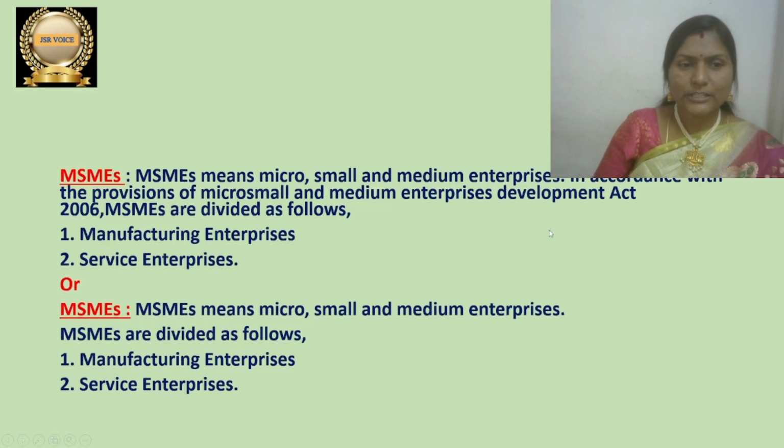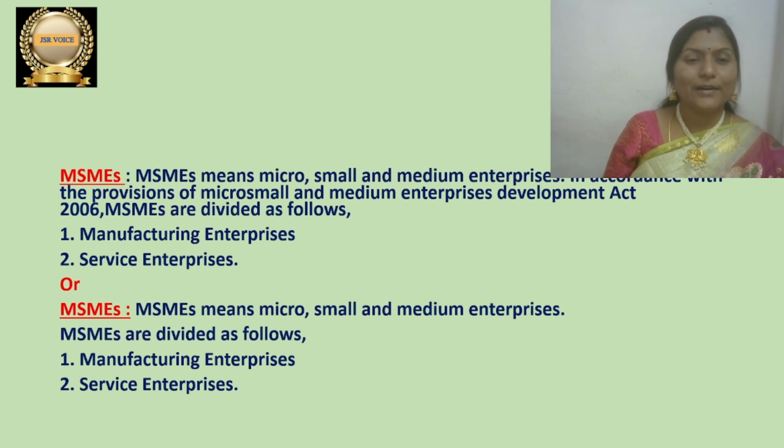Let me discuss the next one, that is MSMEs. M means micro, S is small, next M stands for medium, E stands for enterprises. So MSMEs means micro, small, medium enterprises.